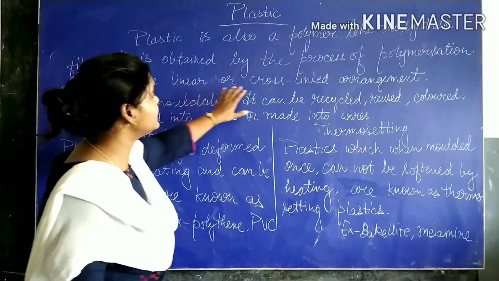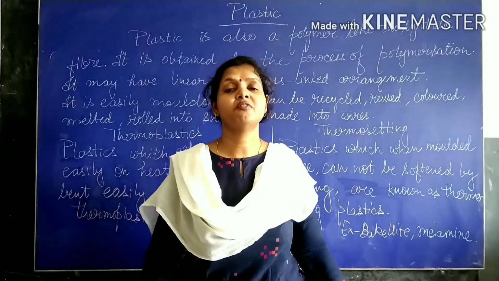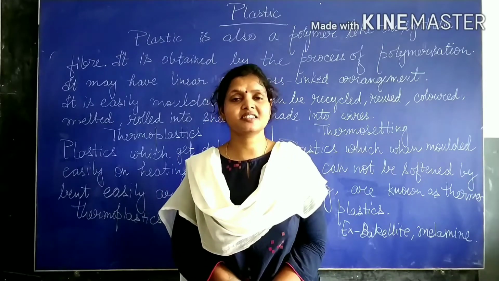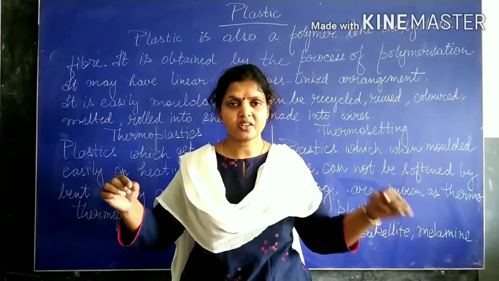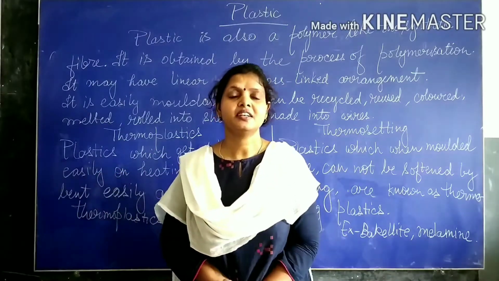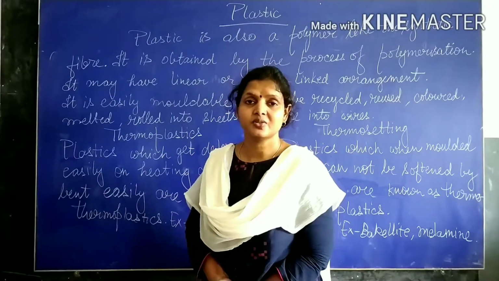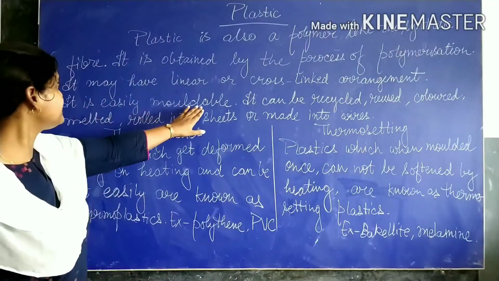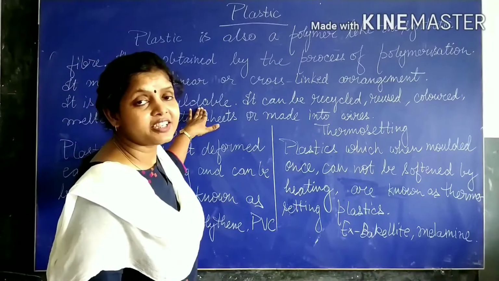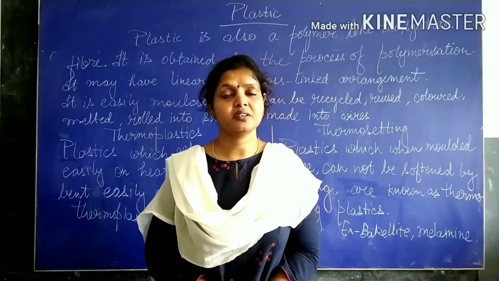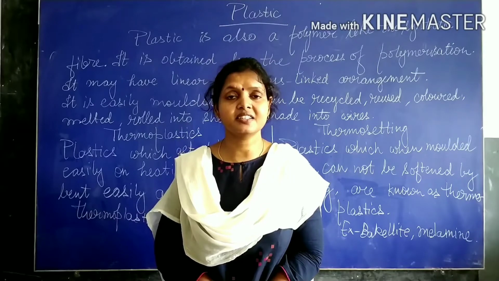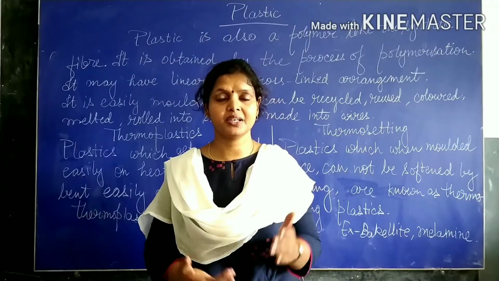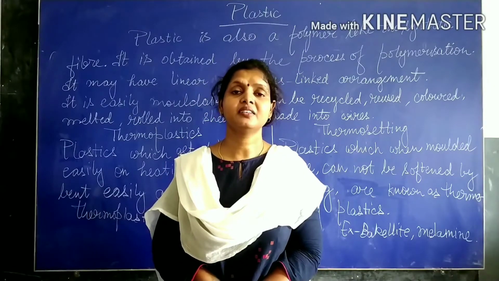It may have a linear or cross-linked arrangement. Whenever the polymerization process is going on, monomers are arranged in a linear pattern or a cross-linked pattern. It depends on which type of plastic you are making. Next, it is easily moldable. You can change the shape of plastic by heating it, melting it and giving it a new shape.